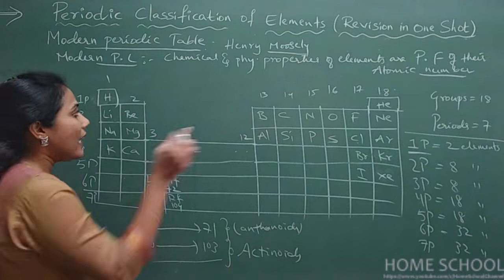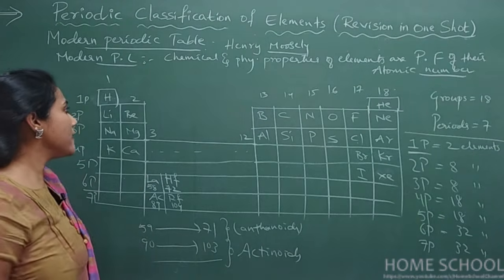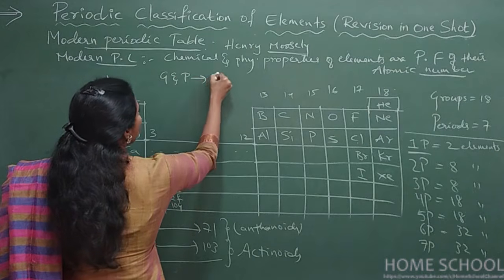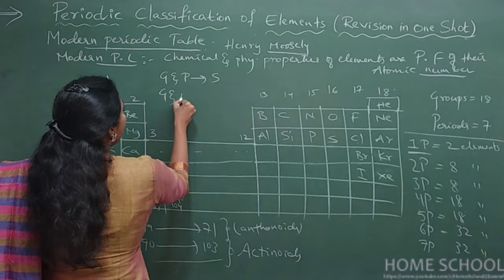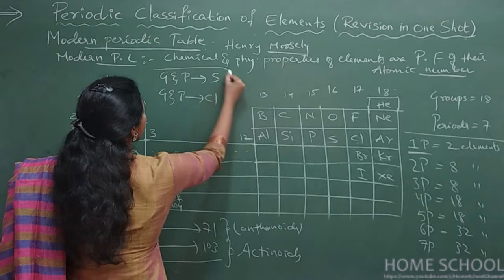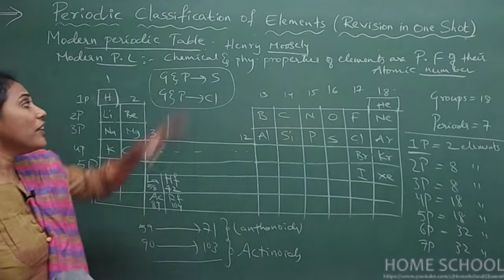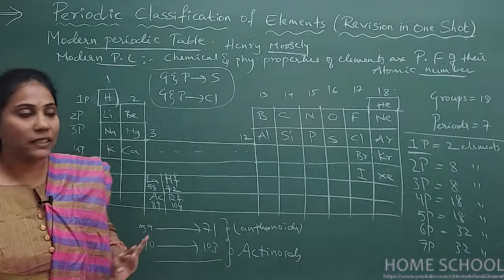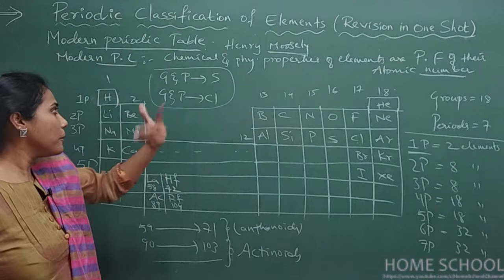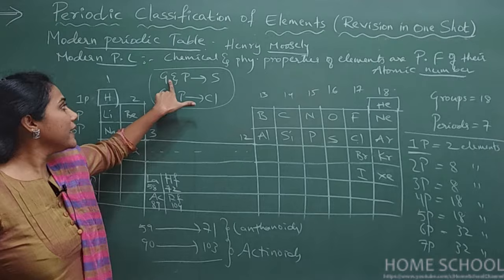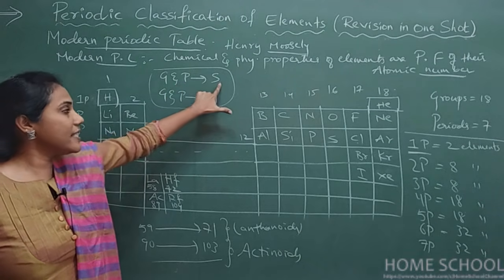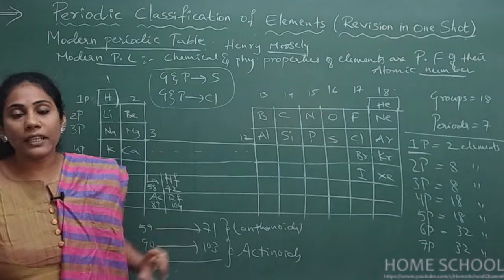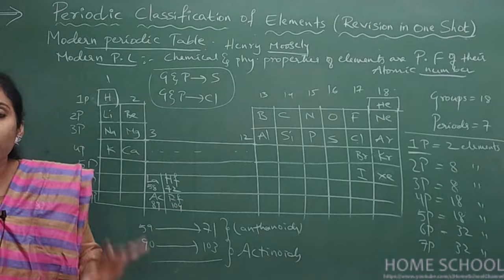Likewise, you can answer my question and post the answer in the comment section. Tell me the group number and period number of sulfur, and the group number and period number of chlorine. This is how questions can be asked for 1 or 2 marks in the examination about this basic aspect. So in the comment box, post the answer: in which group sulfur comes and in which period sulfur comes, in which group chlorine comes and in which period chlorine comes. Okay, so this is the homework for you.